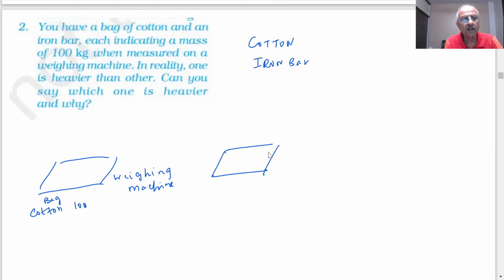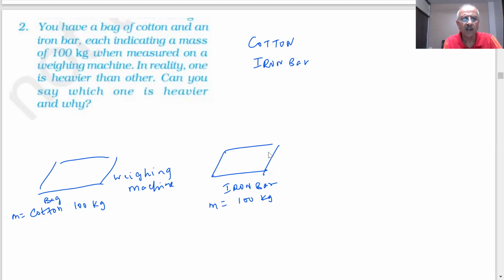It is showing 100 kg. And here you have an iron bar. This iron bar is showing how much? 100 kg. Same mass they are showing.